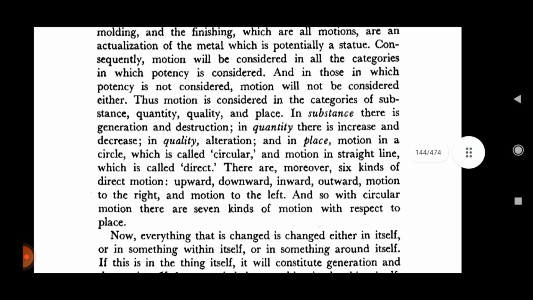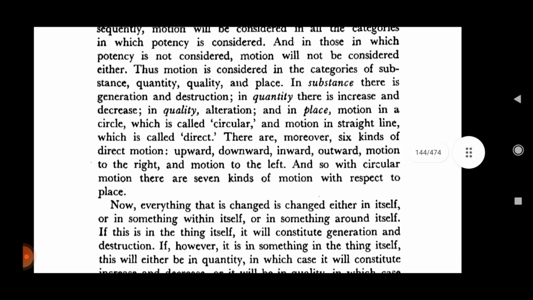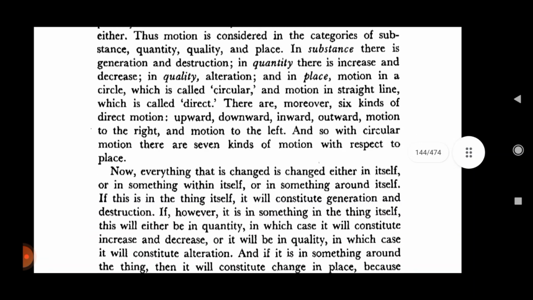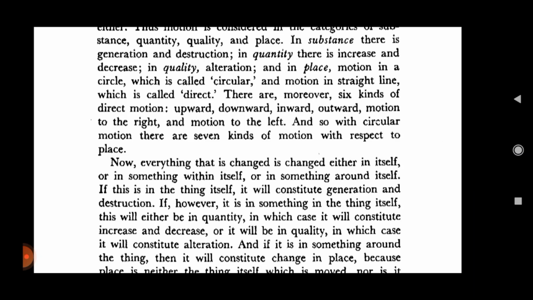Thus, motion is considered in the categories of substance, quantity, quality, and place. In substance, there is generation and destruction. In quantity, there is increase and decrease. In quality, alteration. And in place, motion in a circle, which is called circular, and motion in a straight line, which is called direct. There are moreover 6 kinds of direct motion: upward, downward, inward, outward, motion to the right, and motion to the left. And so with circular motion, there are 7 kinds of motion with respect to place.